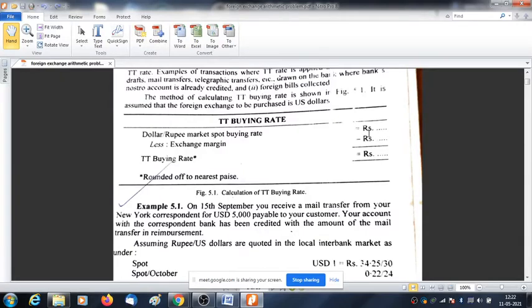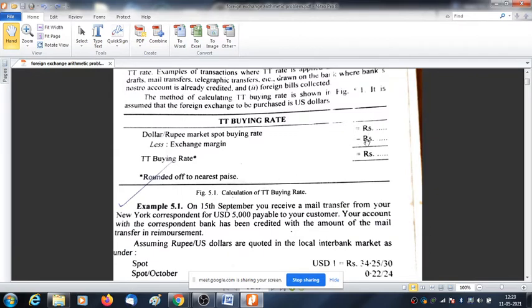No, just think. This will come in question in interview as well as in your semester. We are using spot because we are using the term TT, telegraphic transfer. Telegraphic transfer means immediate, so there is no question of forward. It means we are not delaying the payment to the next 1 month or 2 months or 3 months. Payment is made immediately. So this is called spot buying rate. Got it? Yes, sir.